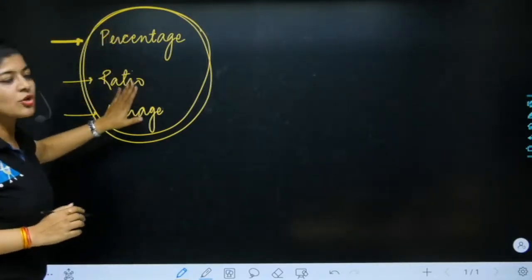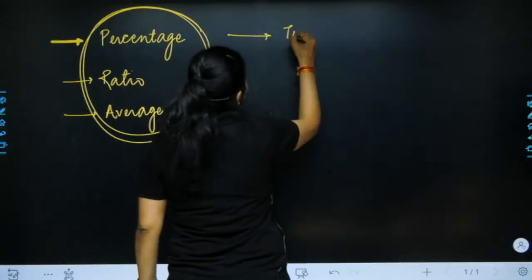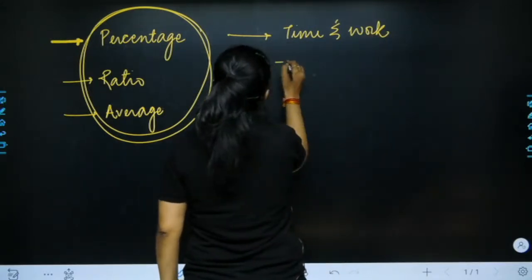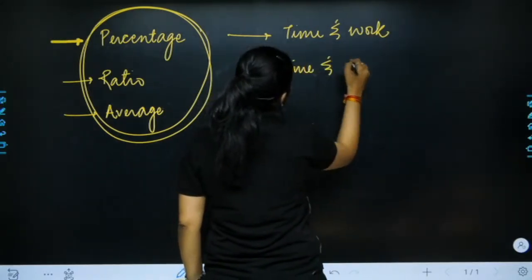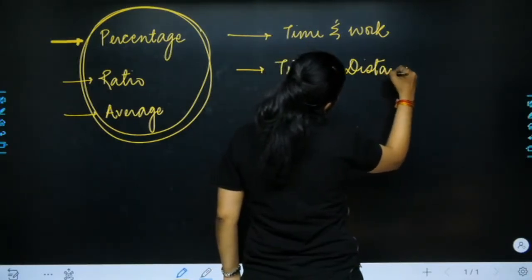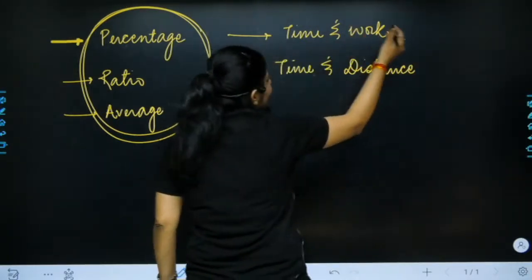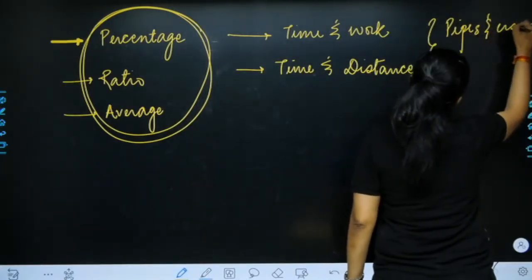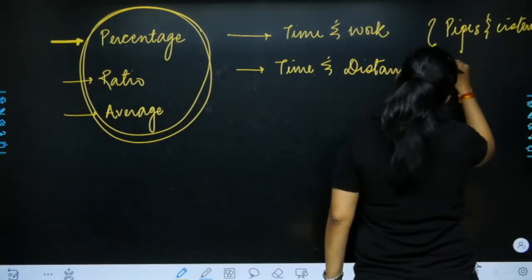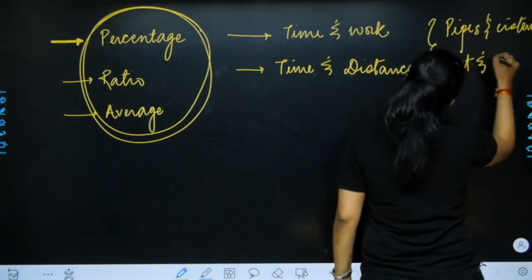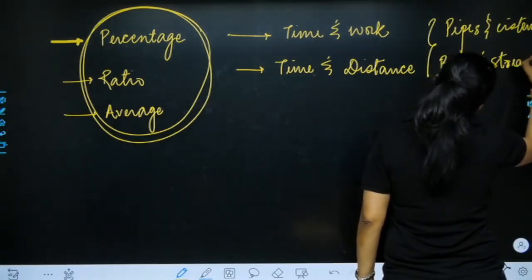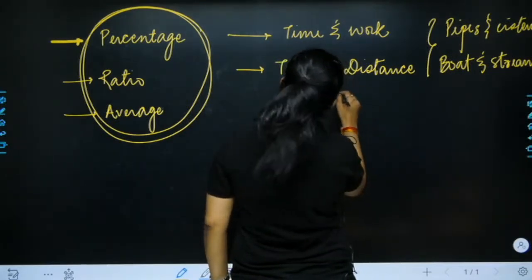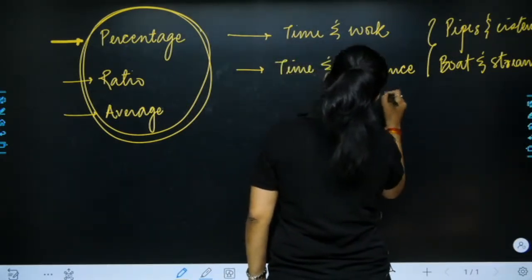After completing these topics, we should move to the topics like time and work, time and distance, and in this, pipes and cisterns, boats and streams, and speed, trains and speed.